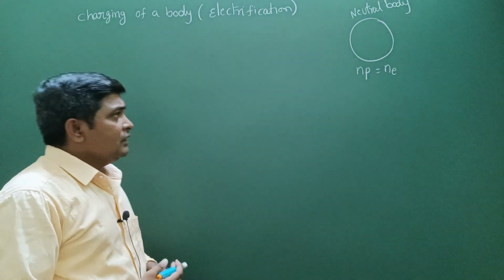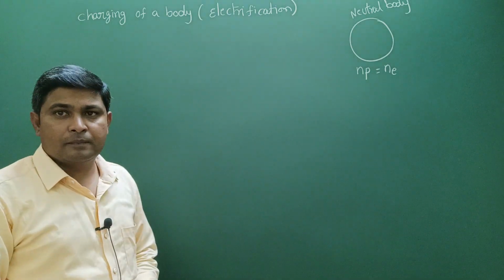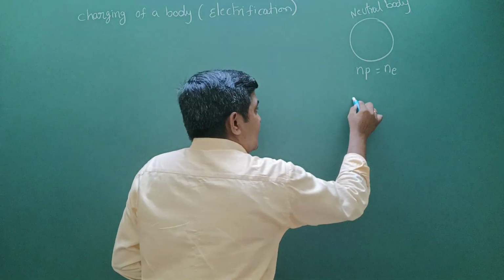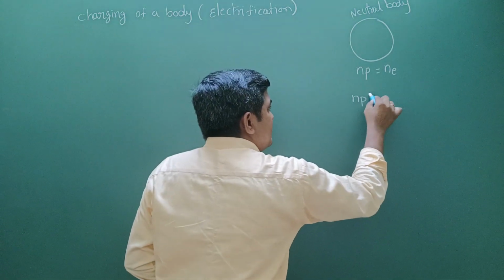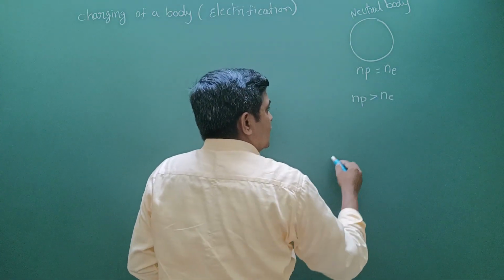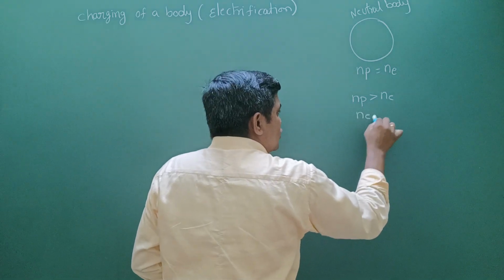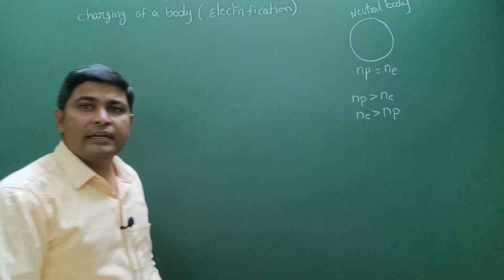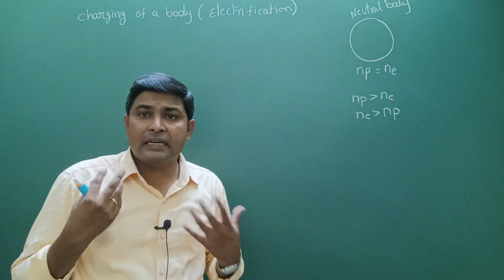But whenever we observe some cases, sometimes we can see the number of protons may be greater than the number of electrons, or the number of electrons is greater than the number of protons. It can happen, right? So first we may get a doubt.